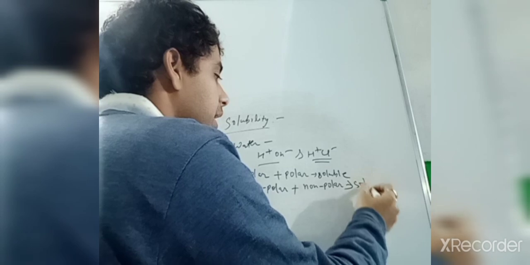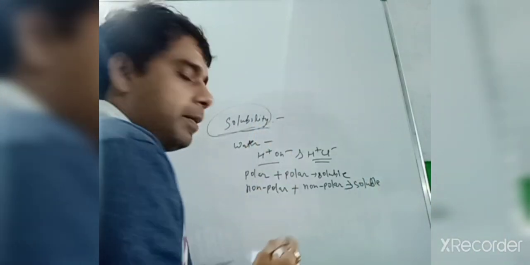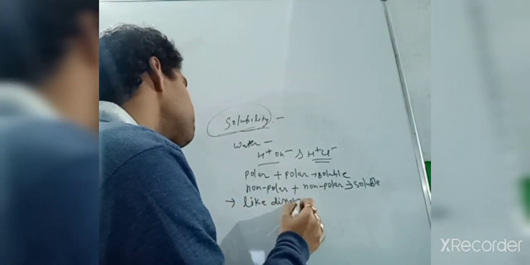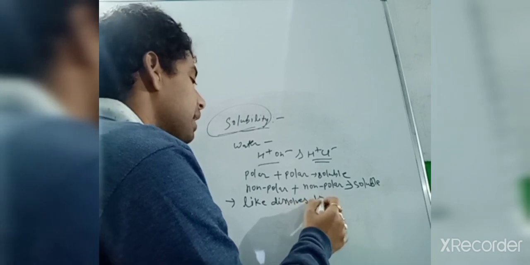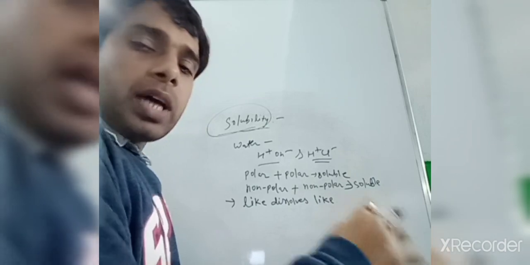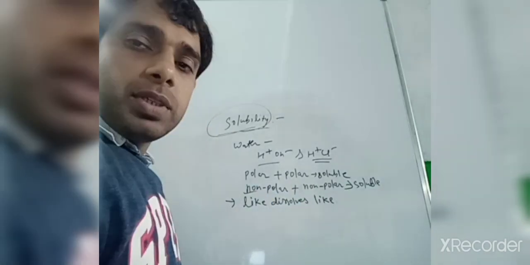Here, what I am going to discuss in solubility is that like dissolves like. Like dissolves like means kerosene can dissolve in petrol. Both are non-polar compounds, so they will dissolve together.